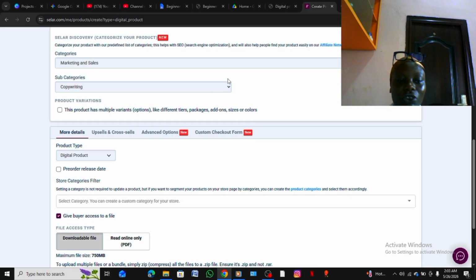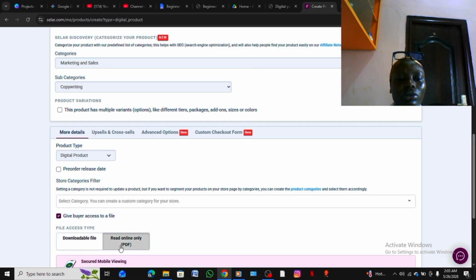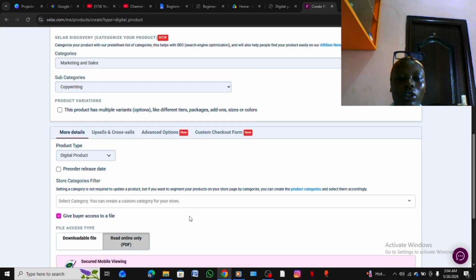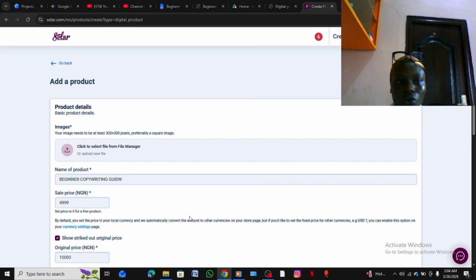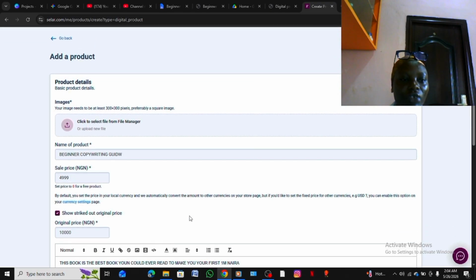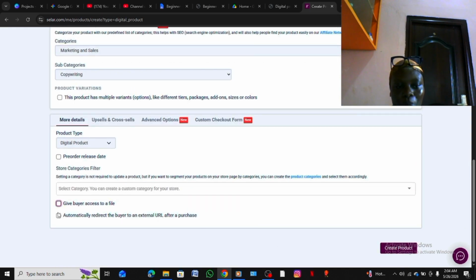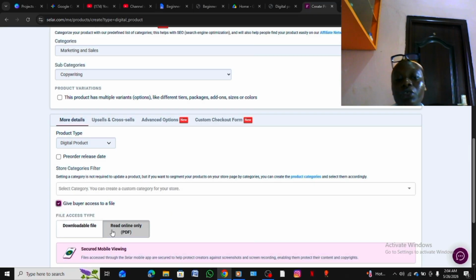And that is it. So this is all that you're going to do. After uploading your image and all of that, you want to give buyers access to your file. It is very important. But if you do not, you can just automatically direct them to a URL where you hosted your product. So I'm going to give buyers access to the file. It is a read-only product.